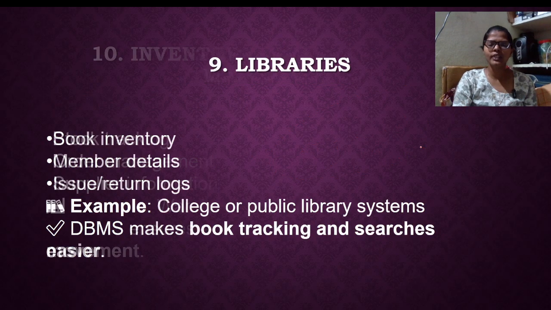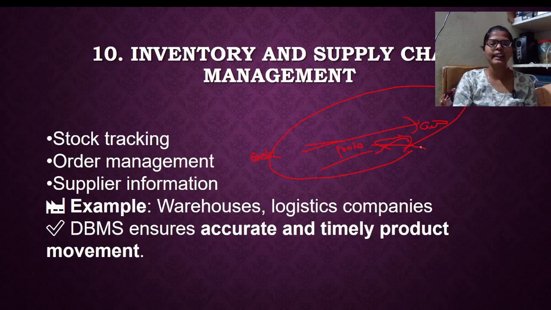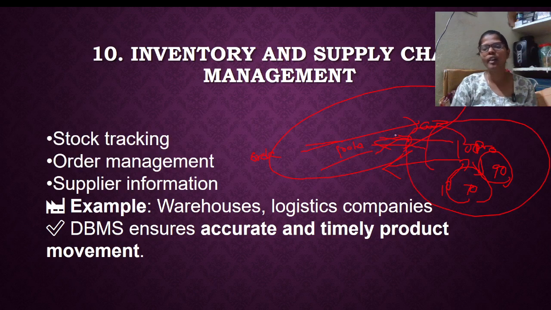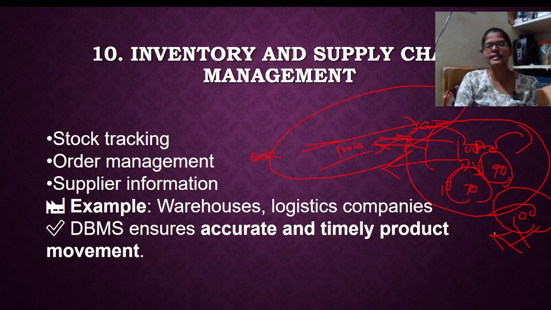If you take order tracking and stock tracking, suppose there are 10 products and 10 people have ordered 10 products. How many products are left? How many orders did you get? Order tracking, out for delivery, stock, out of stock, each and everything. Out of stock means if 100 products are ordered, then immediately it will show out of stock. It does not allow us to book. Each and everything will be tracked under this DBMS system.